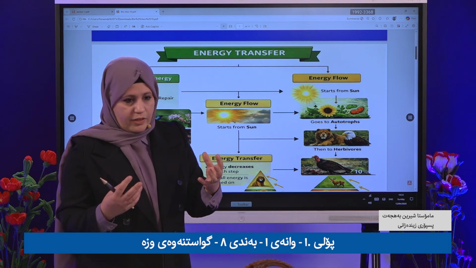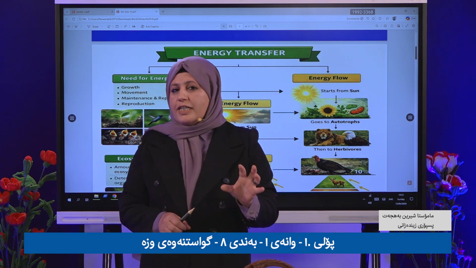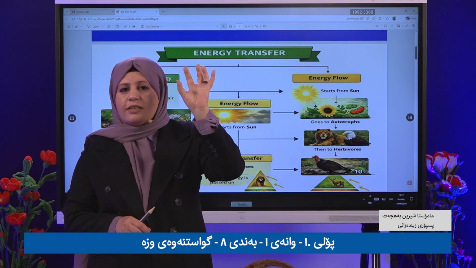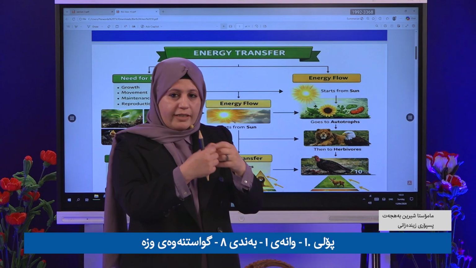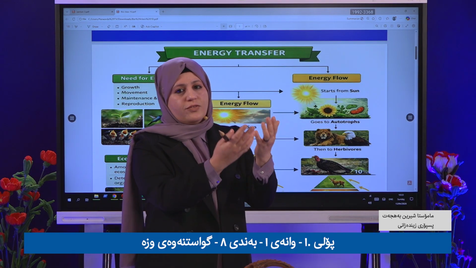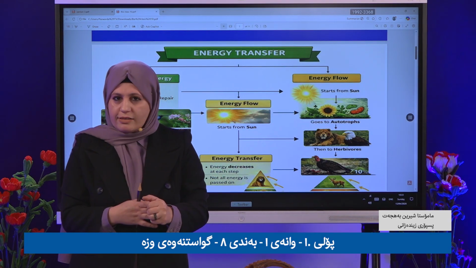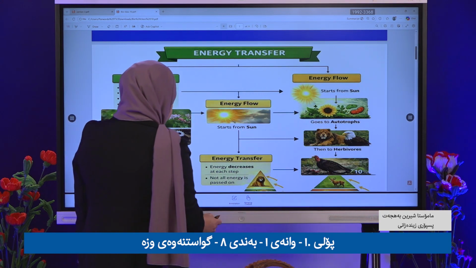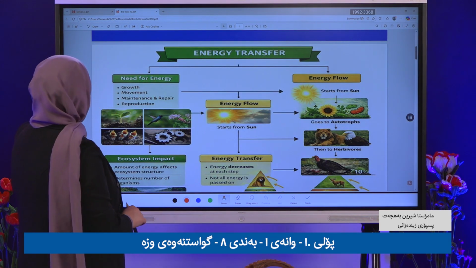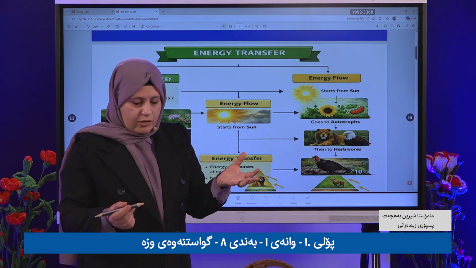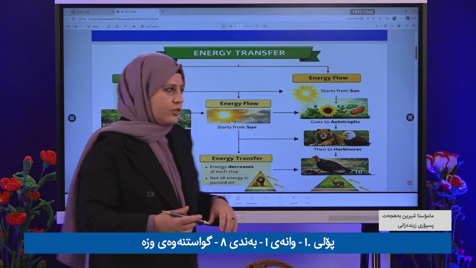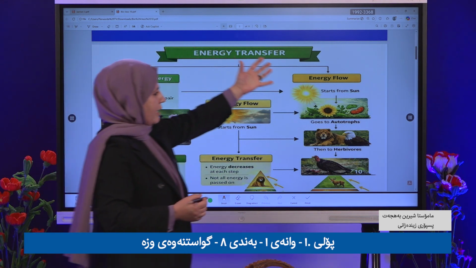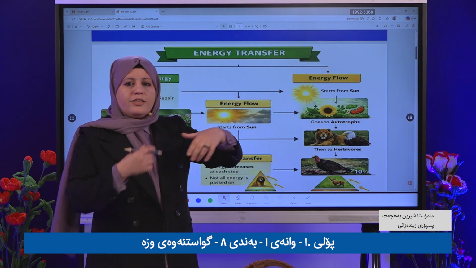How does energy transfer? What is the first source of energy? It is the sun. So we get energy from what? From the sun. But who gets all the energy from the sun and passes it on to us? Who is responsible? Plants. Why do we need energy? For growth, movement, maintenance and reproduction. So who captures all the sunlight and turns it into food?